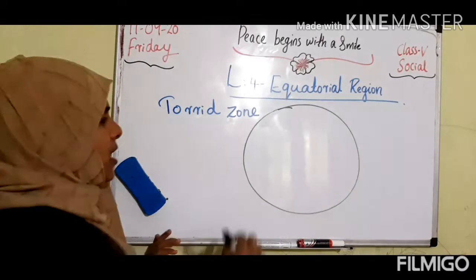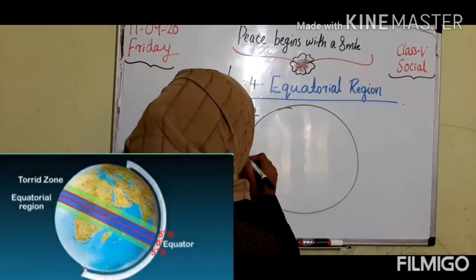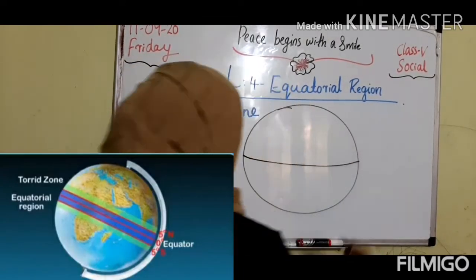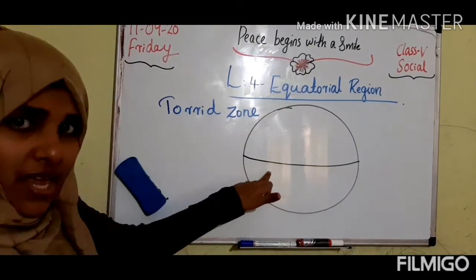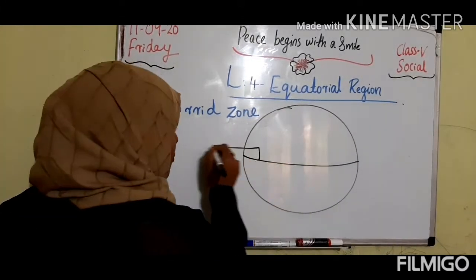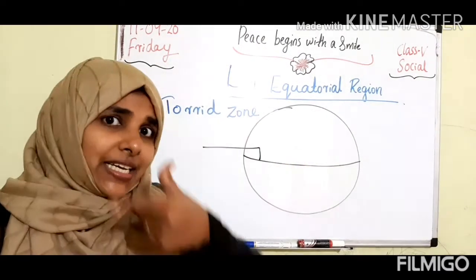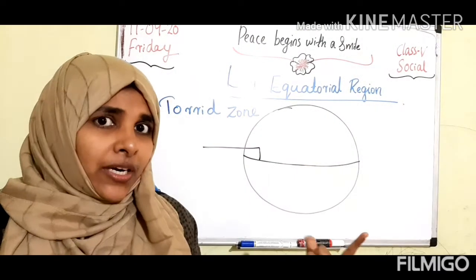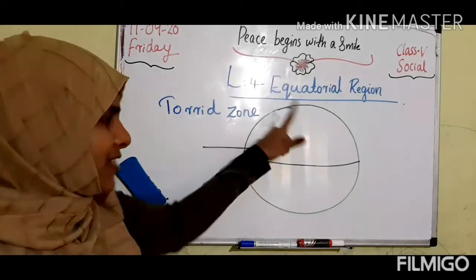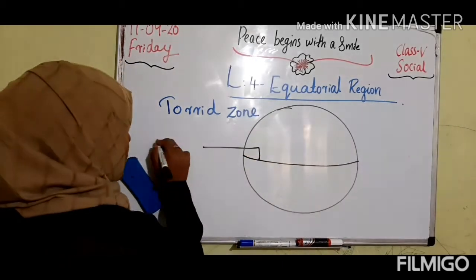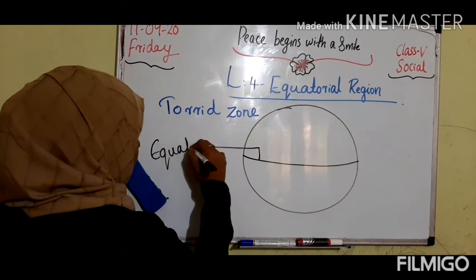Clear? So in the earth, at the center of the earth, one line is passing, right? That is the equator. All of you memorized the different zones. We already discussed the heat zones, or climatic zones, so we can check that diagram. This we call the equator.